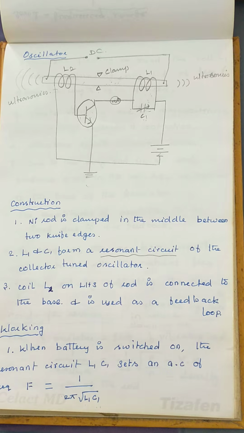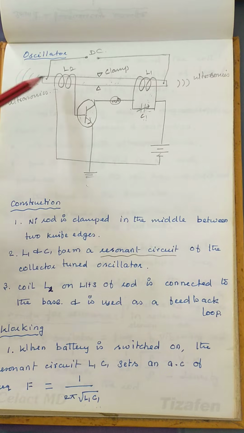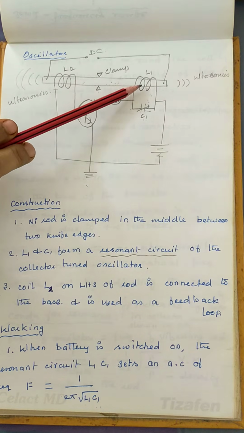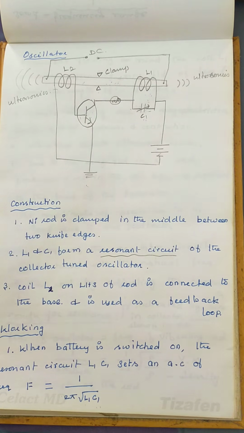After which, if alternating current is set up, the coil is wound on the nickel rod. So this sets up an alternating magnetic field in the nickel rod. Due to the current in the induction coil L1, the magnetic field is induced in the nickel rod. Then due to that magnetic field, again a current is induced in the coil L2. That current is fed to the base of a transistor. This acts as a feedback, which enhances the oscillation in the tank circuit again.